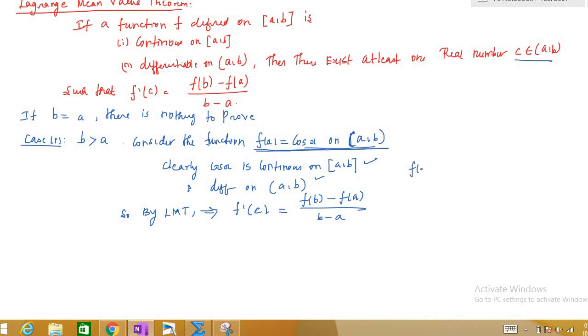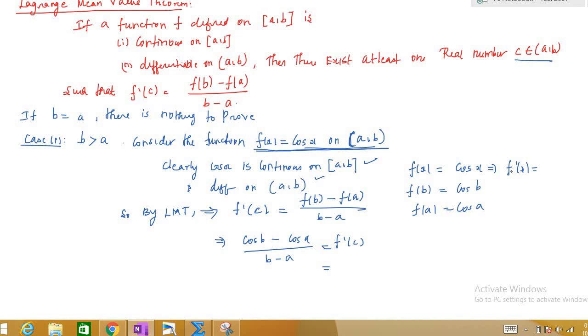So what is our f of x? Our f of x is cos x. So what will be our f of b? It is cos b. What will be our f of a? It is cos a. So this will be cos b minus cos a by b minus a. And what is our f dash of c? Our f of x is cos x, and the derivative of cos x is minus sin x, so our f dash of c will be minus sin c.